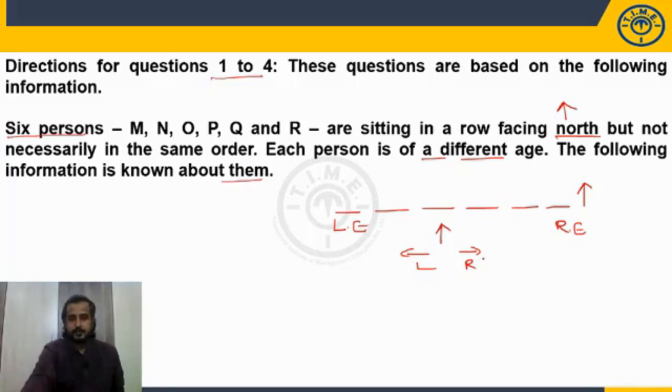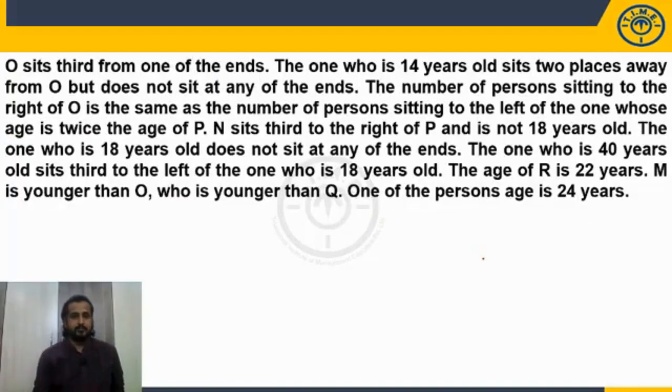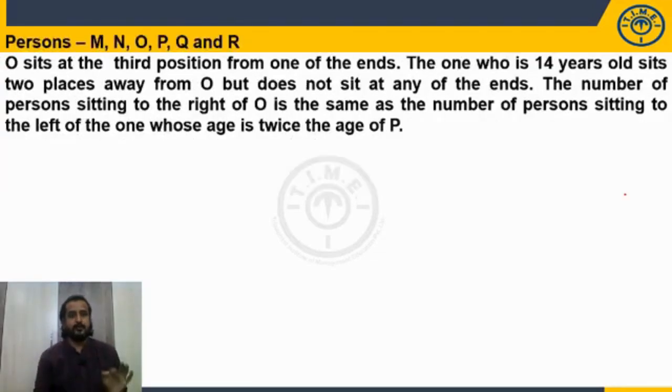Now let's discuss the given clues. Now here are the clues. We have this much information, lengthy information. As we know already, the clues are going to be given in an order. But when you are going through the order, sometimes it may lead to a few possibilities, sometimes you may get more possibilities. If 1 or 2 possibilities, okay. If it leads to more possibilities, we'll keep it aside and we'll add some more information. I have copied partial information in the next slide. There we'll discuss. Now we have only part of the information, and the persons are M, N,